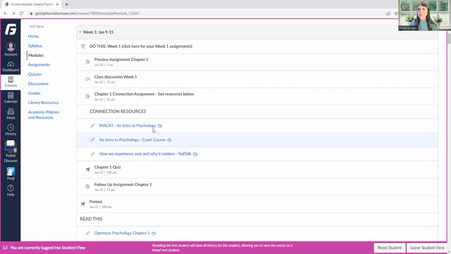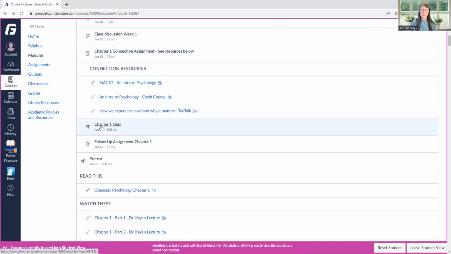You'll have looked at one of these resources and you're going to make your connections. What was consistent or similar between what I said in my lectures and what that resource said, and what was unique to the resource, and then what did you learn from that? And so that's that connection assignment, and you'll be provided each week with different resources to make connections with.